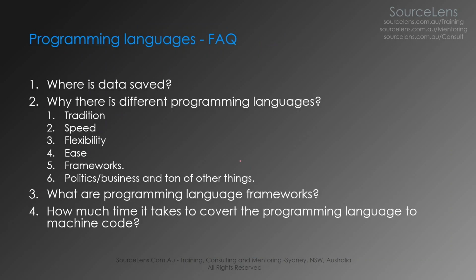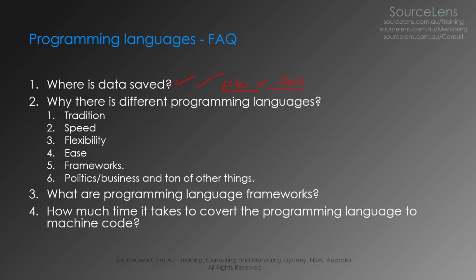Some of the questions which I used to get when I teach this particular training. One question is, where are all these programming languages saved? Doesn't make much sense. Everything is a file. So the programming language interpreter is a file, which we will see. The program we are writing is also a file. All files go to disk. So everything is on disk. It's not a very relevant question to the flow of the concept, but it's a frequently asked question. That's why I put it here.